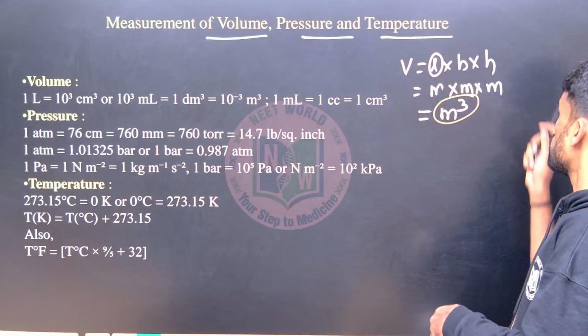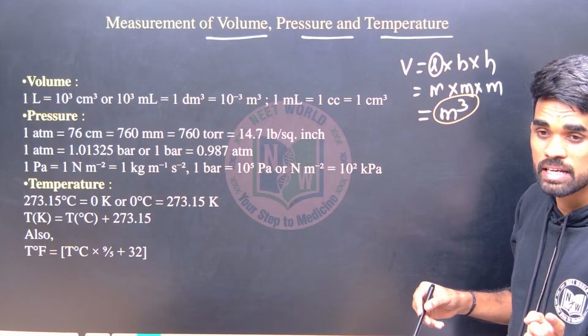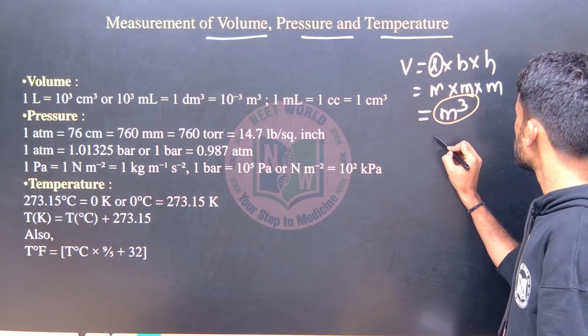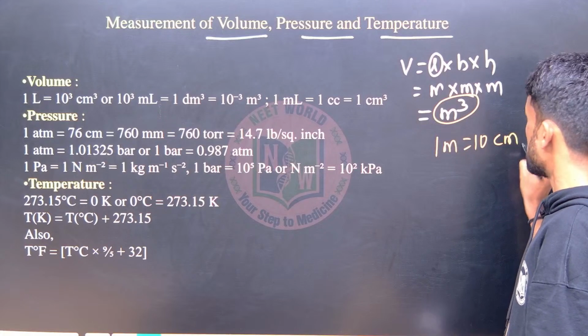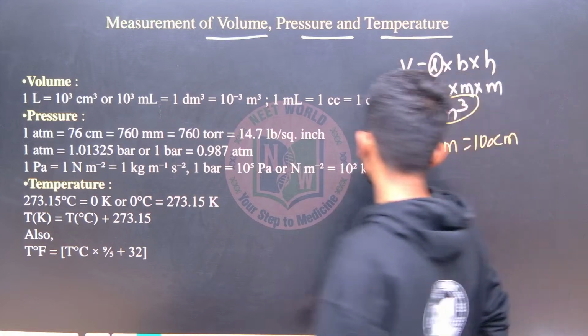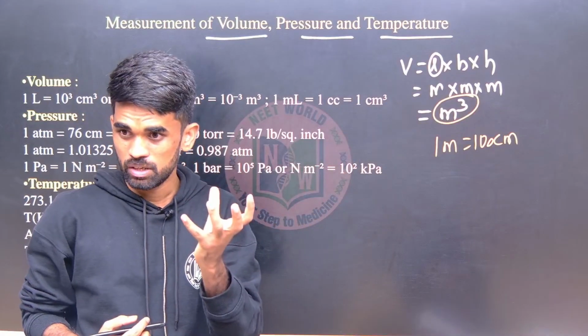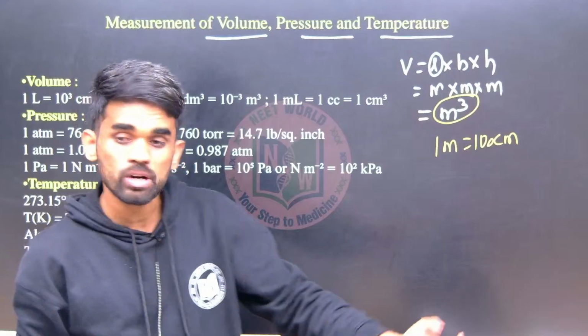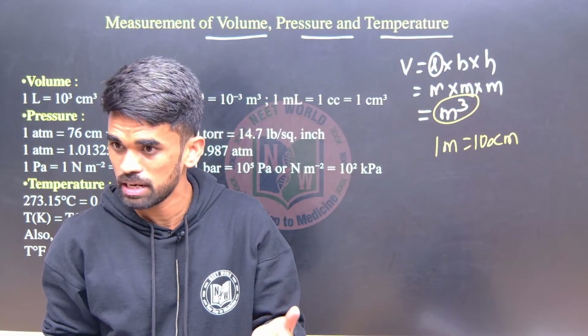So now if I want to convert into centimeters, 1 meter will be 100 centimeters. Okay, so I can say 1 meter is 100 centimeters. Now volume is something like a 3-dimensional thing. Like the water bottle we have, we say 1 liter bottle, half liter bottle, like that.